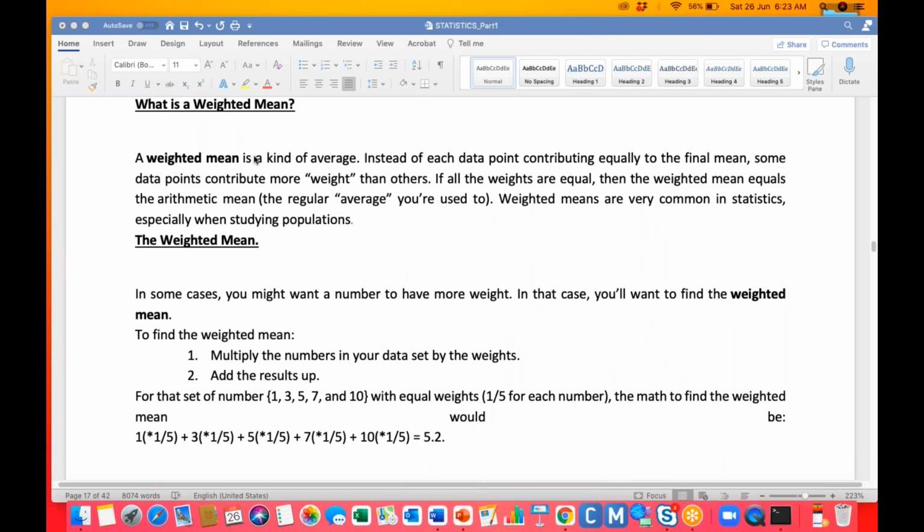So the weighted mean is a kind of average. Instead of each data point contributing equally to the final mean, some of the data points contribute more weight than others. You understood? Whenever you're trying to find the mean value, some values can have more weight, some values can have less weight. Let's take an example.